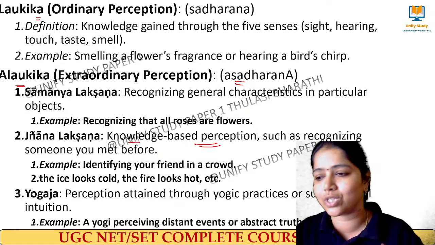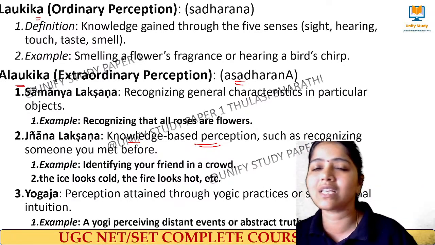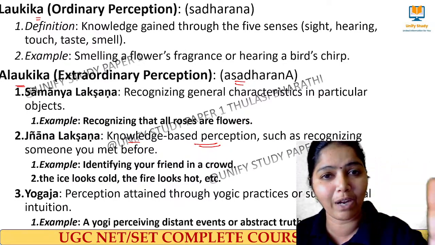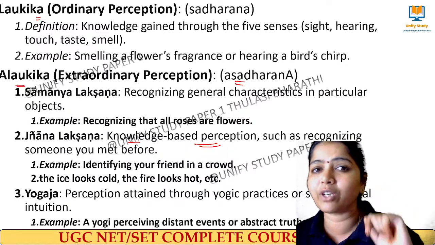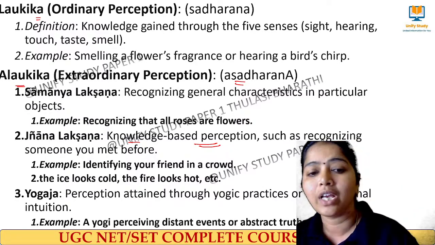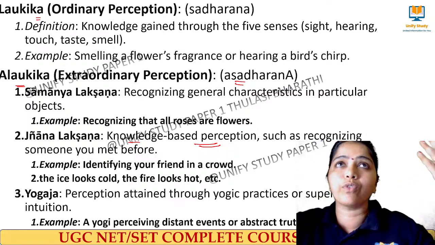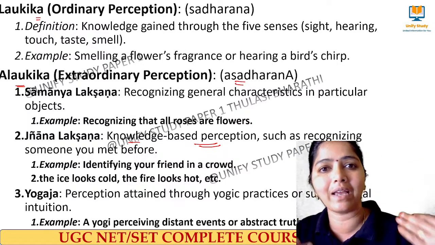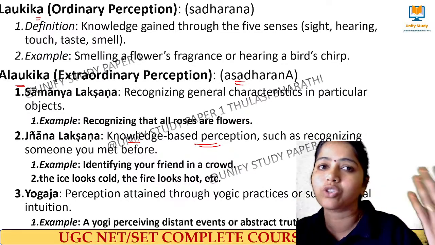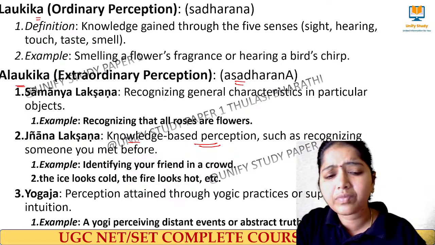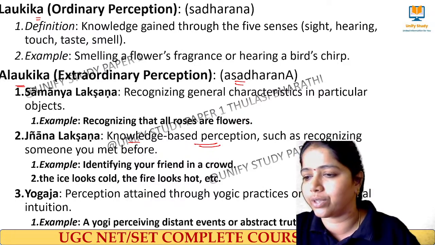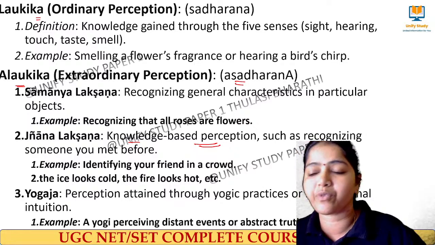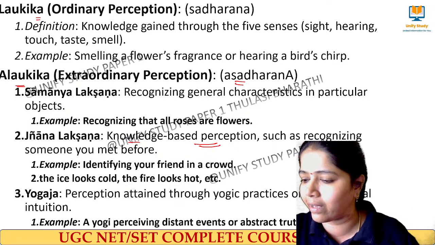Next we go to Yogaja. As I was telling you, there was an elder person who comes to our home, looks at us, and says, by looking at your face, I am telling you have a very bright future. If anyone tells us that, that particular person has an extraordinary knowledge. Perception attained through that kind of knowledge comes by means of practices, meditation. So they will be very yogic persons, saints and so on. I will have that extraordinary perception. Clear? And that we call Yogaja. So a yogi receives distant events or an abstract truth. Am I clear?